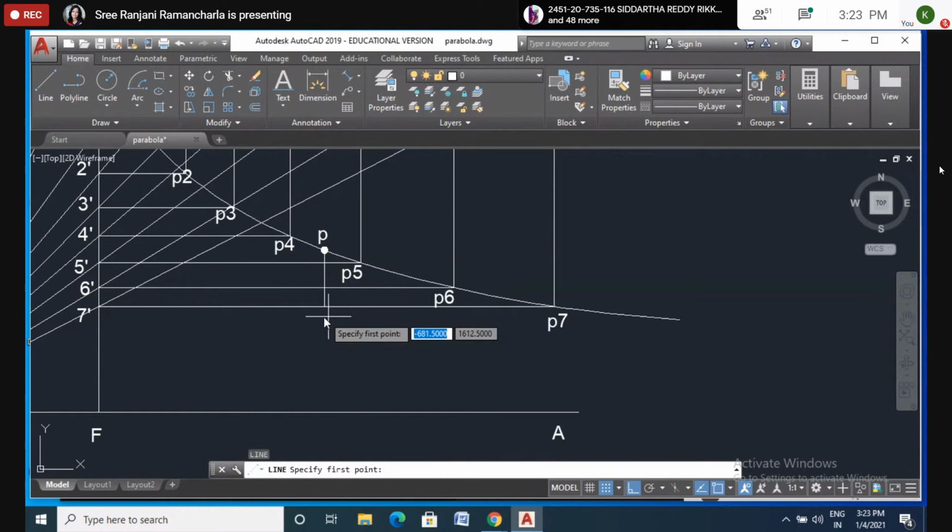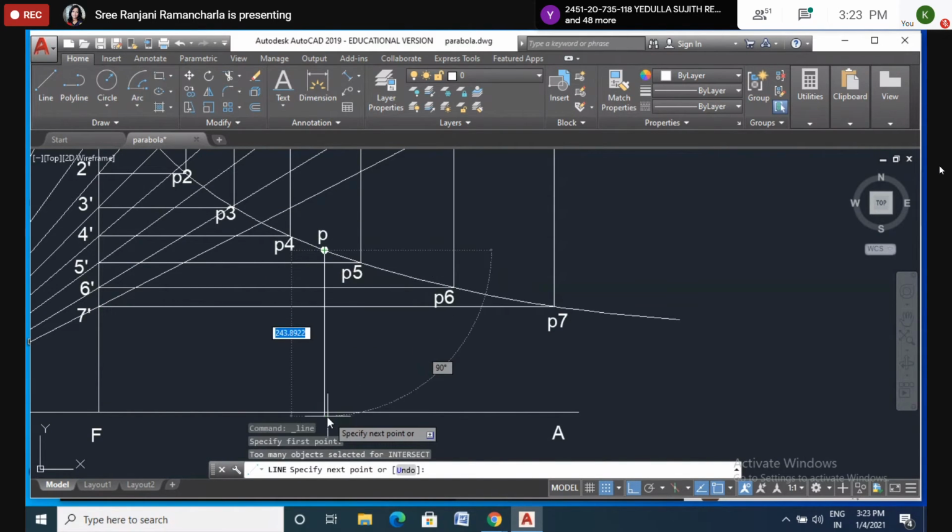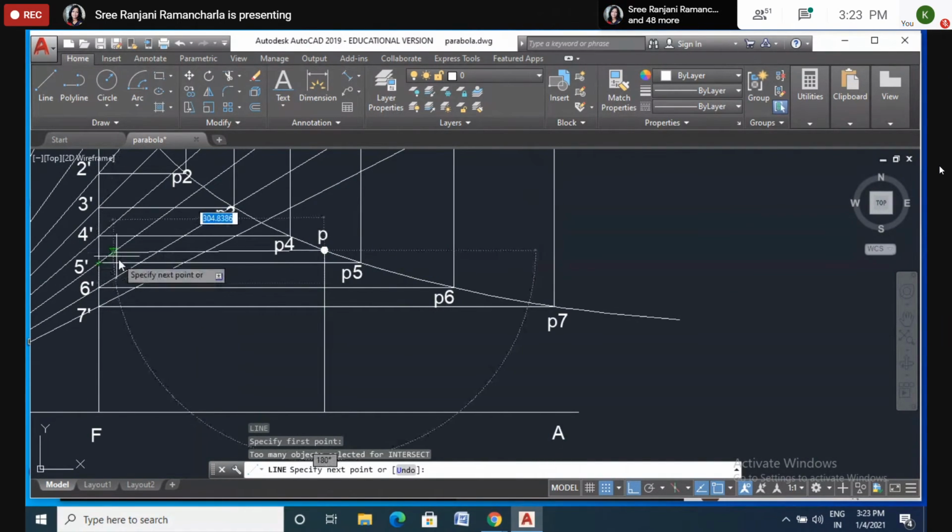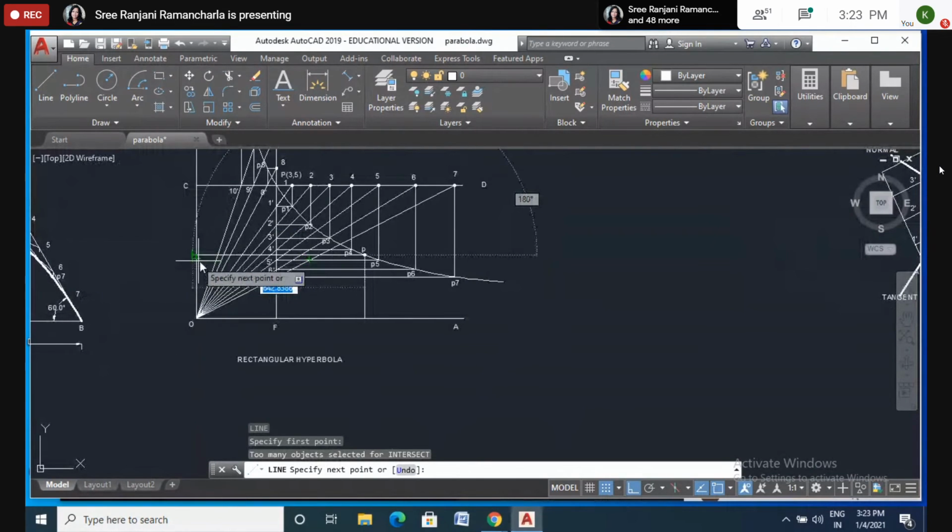I will later name it as M. Again from here to here, and again from here to here.